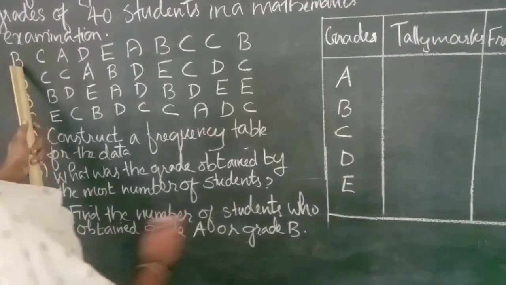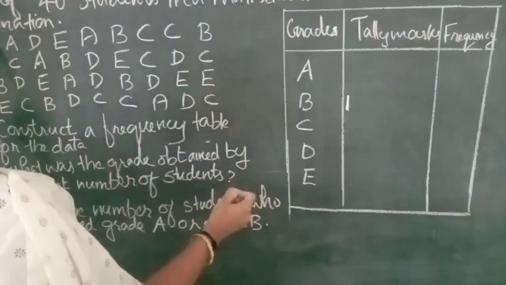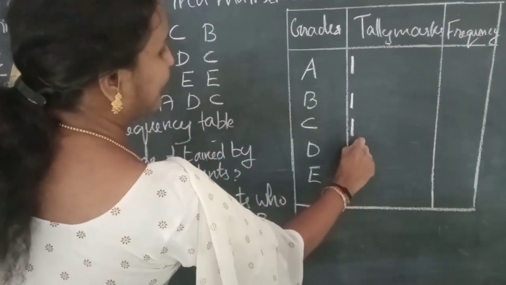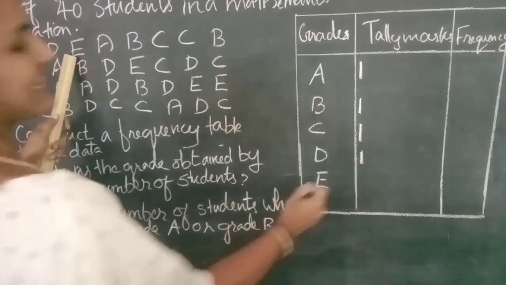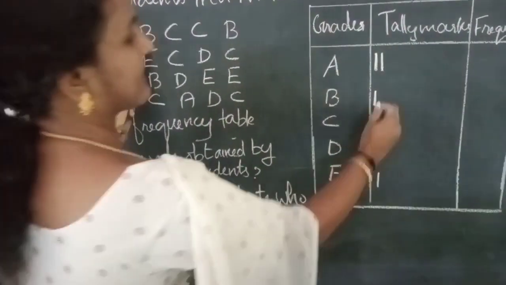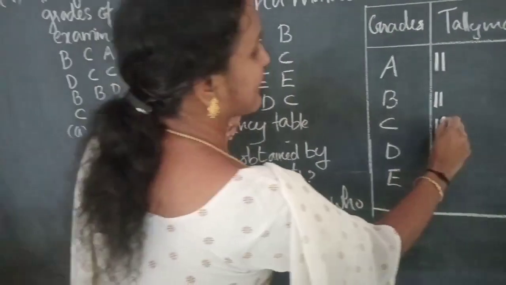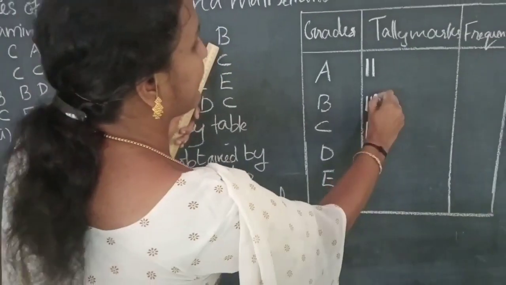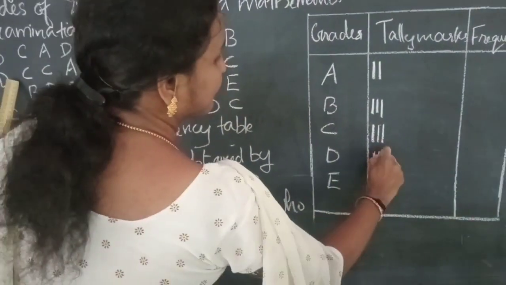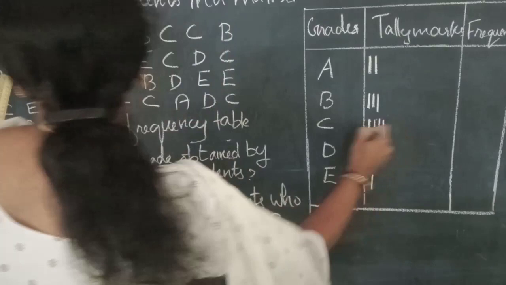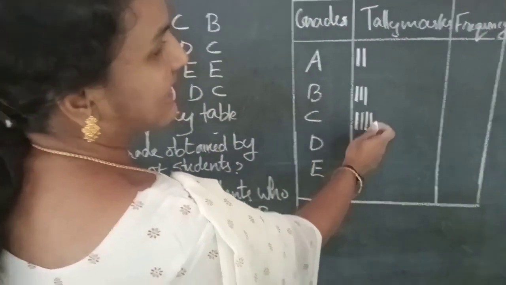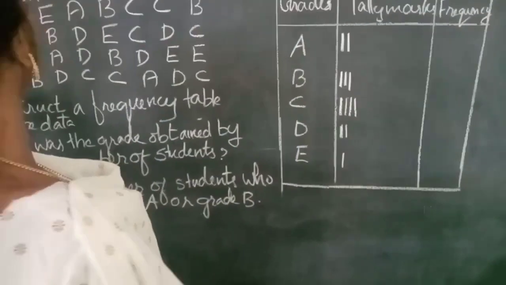First start with B, then C, then A, then D, E, again A, B, then C, then B. The first row is over, and the second row: D, C, then again C. To make the counting easier, every 5th stroke is a cross stroke.